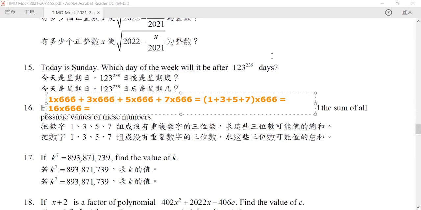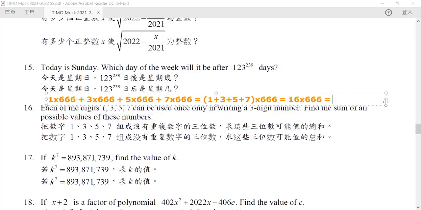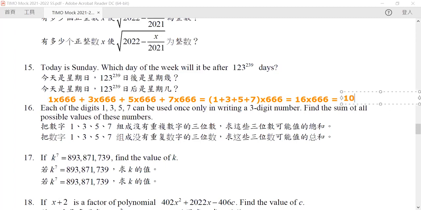Okay, let's go back to our questions here. We are almost done. All we need to do is just calculate 16 times 666, and hence our answer is 10656.